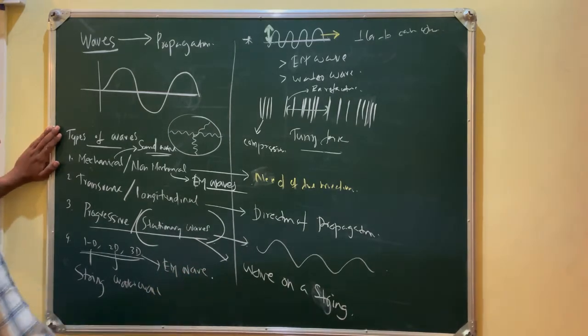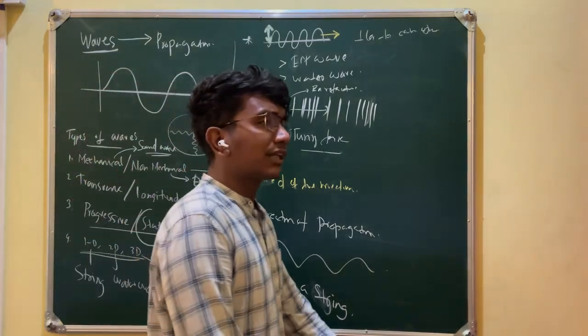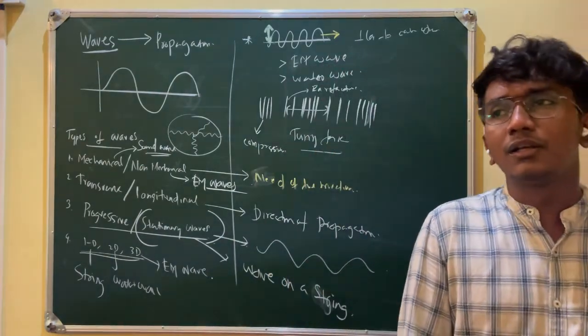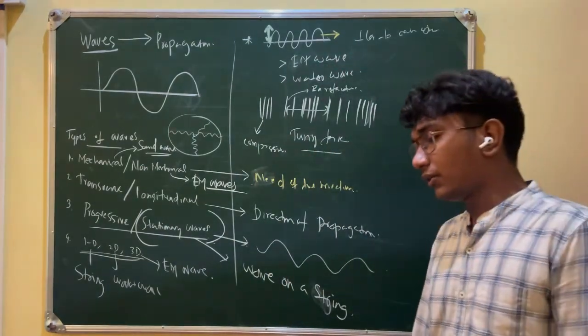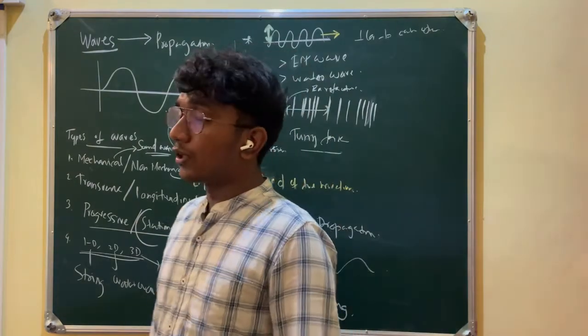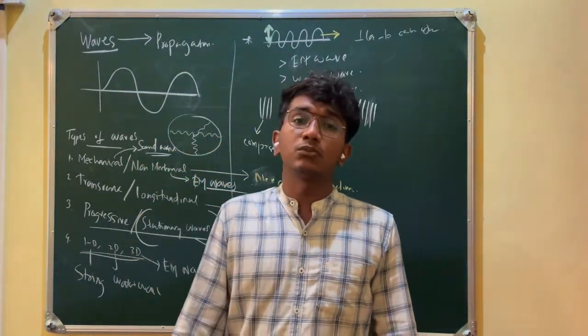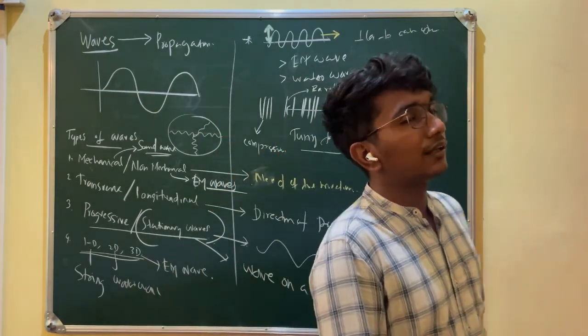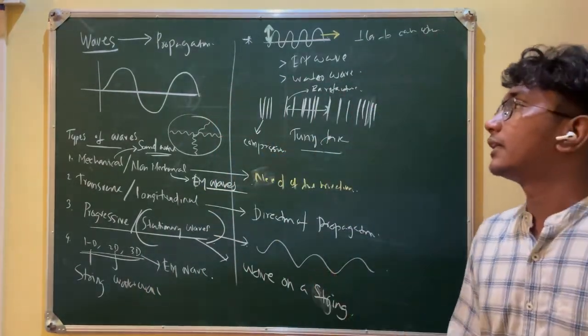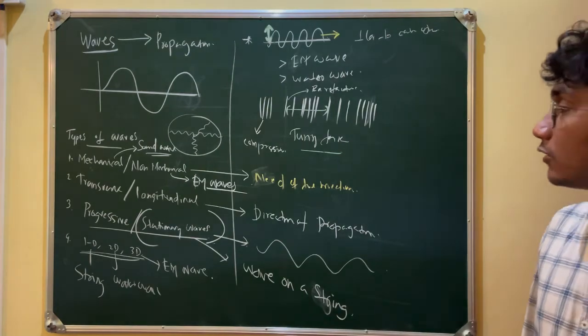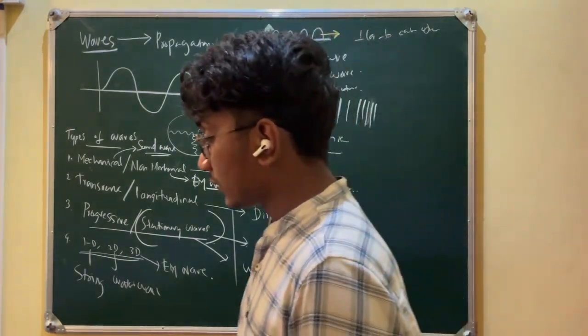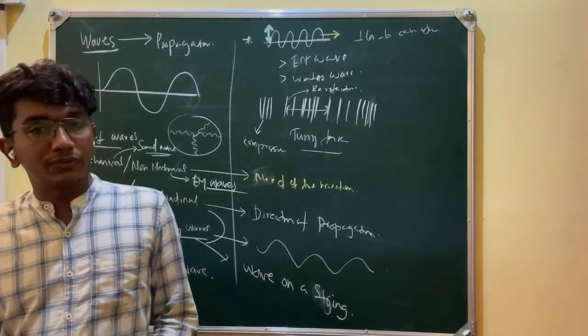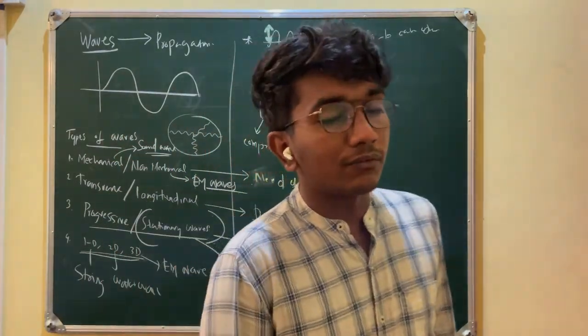So these all are the types of waves, and there are special types of waves like matter waves, ultrasonic and infrasonic waves. Those things we don't want now. Ultrasonic and infrasonic we will discuss while we discuss sound. So this is basically the waves. All right, and I think it is very clear. Now we are going to discuss the characteristics of a wave. Okay, thank you.